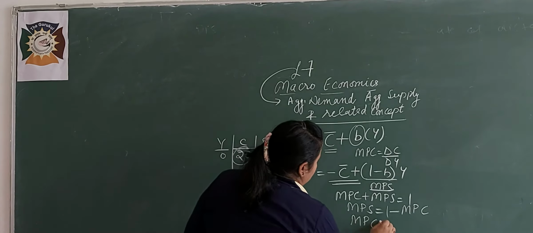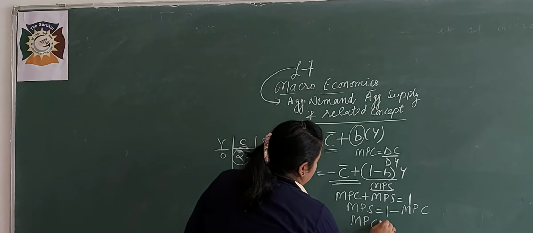Next question I am telling you: what value will you assign to the slope of the S function when the slope of the C function is given as 0.6? The C function slope is given as 0.6. It means MPC is given as 0.6. This is the slope of the C function. So you have to find the value of the slope of the S function when the slope of the C function is given as 0.6.